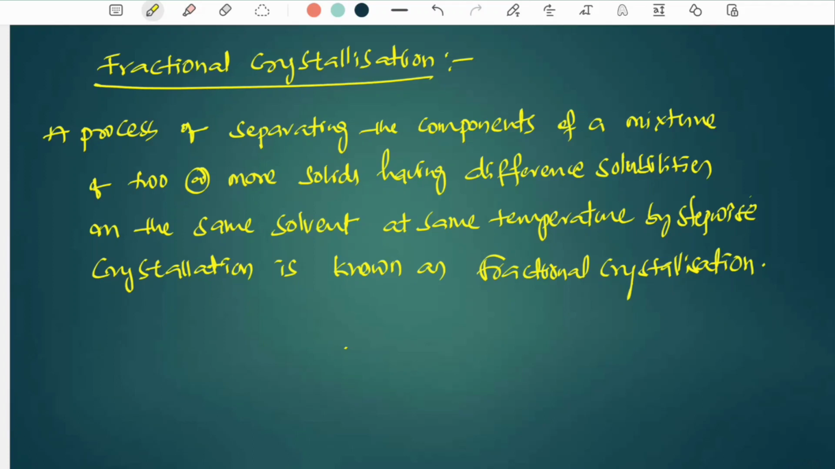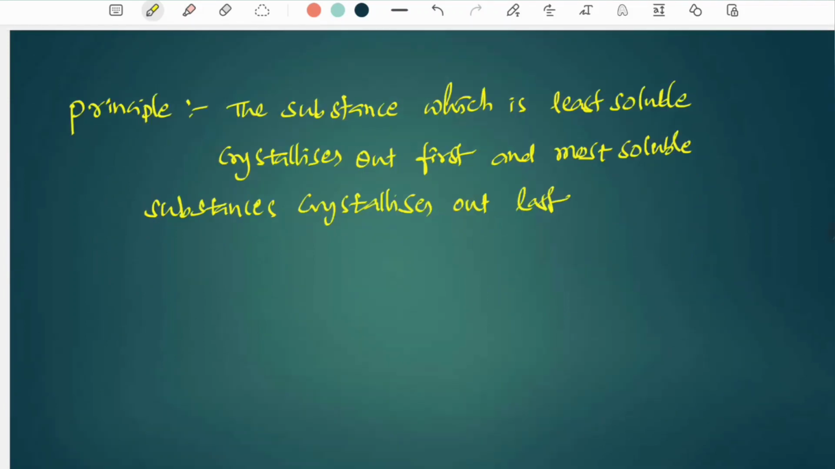So, what is the principle involved in fractional crystallization? The substance which is least soluble crystallizes out first, and the most soluble substance crystallizes out last. This principle is involved in fractional crystallization.